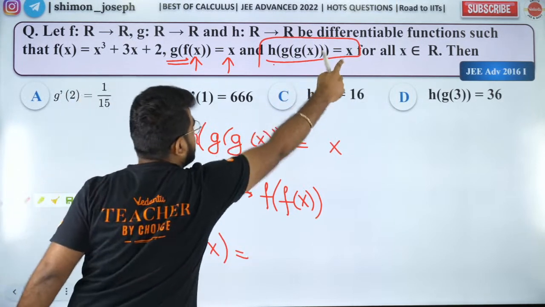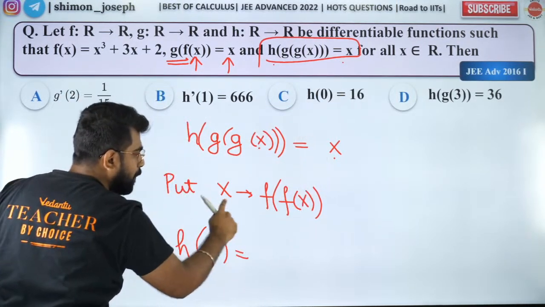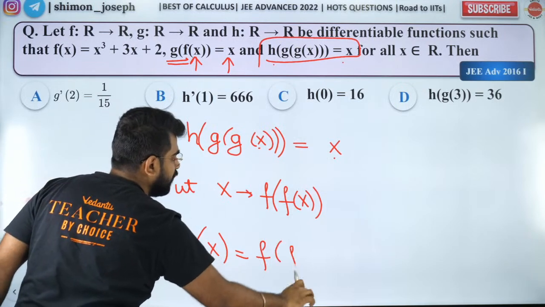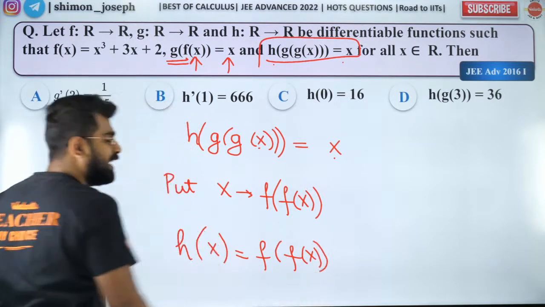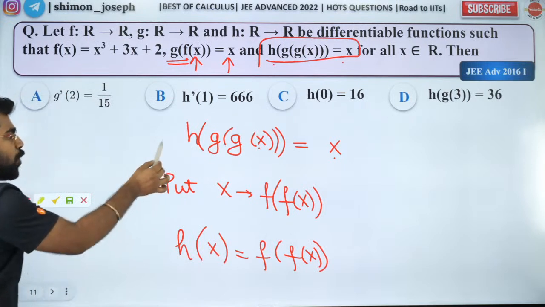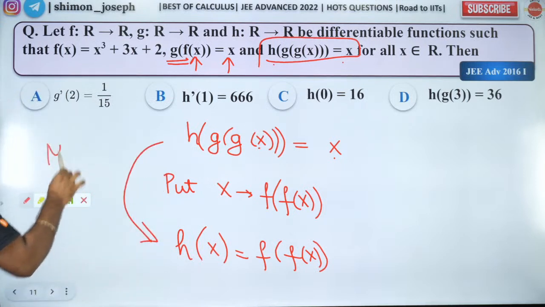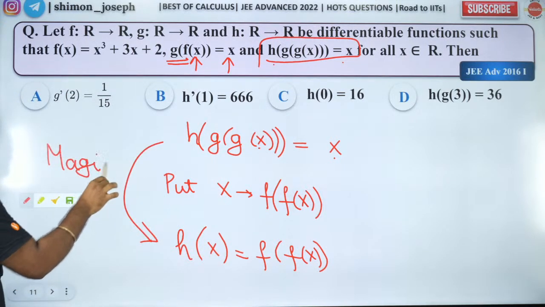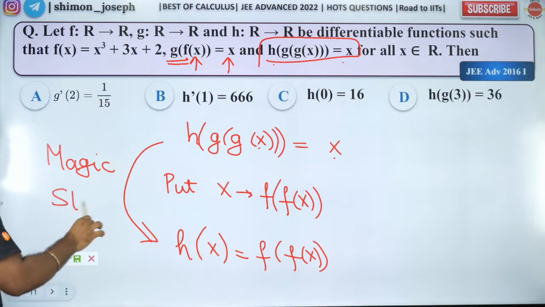And the right side x will now become f of x. Was it legendary? This step is what I call magic. This is the magic step for this question.